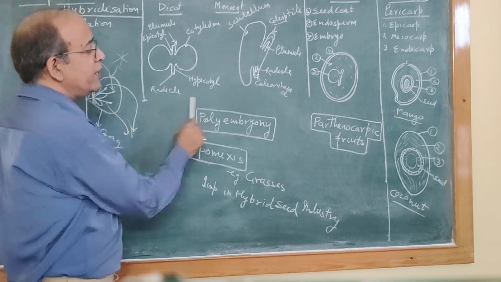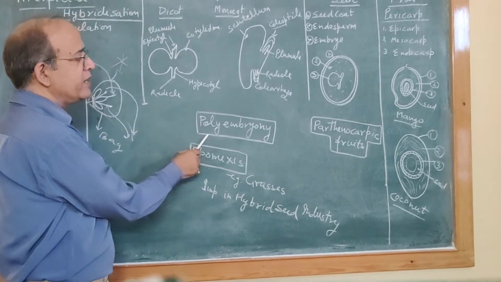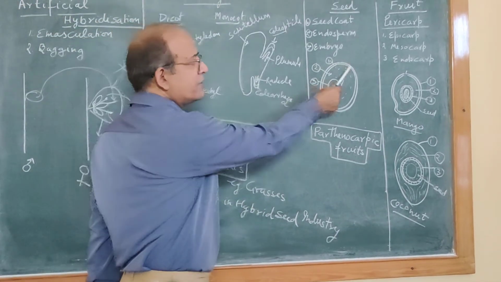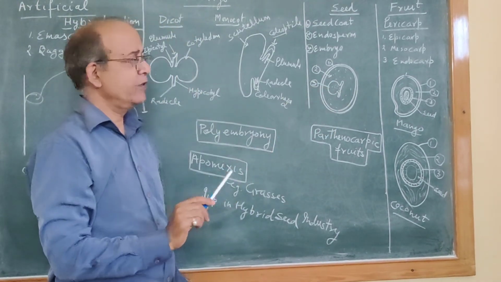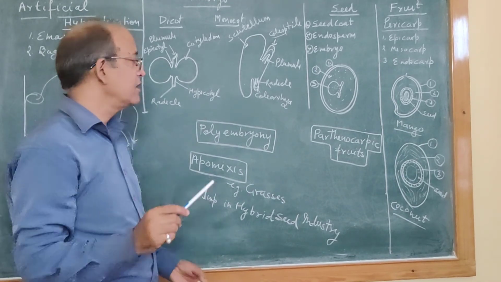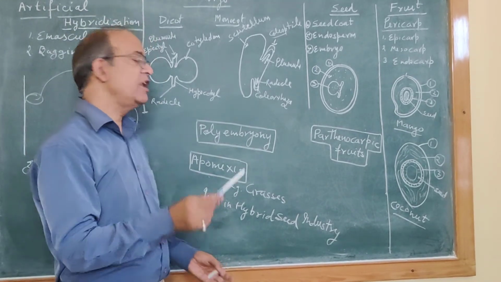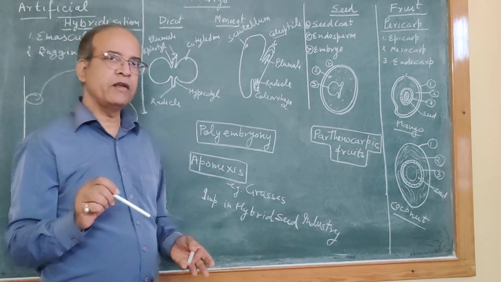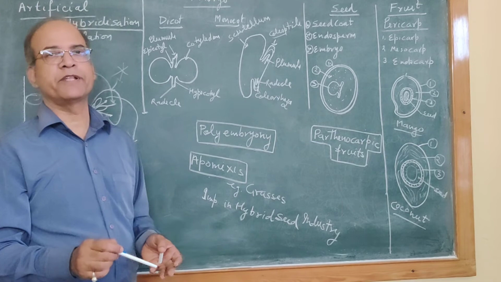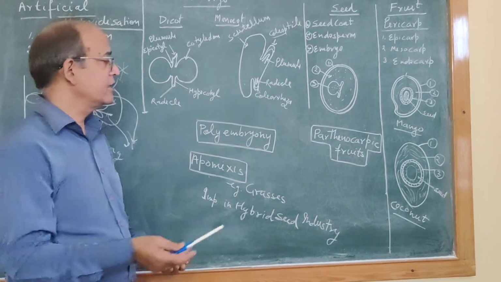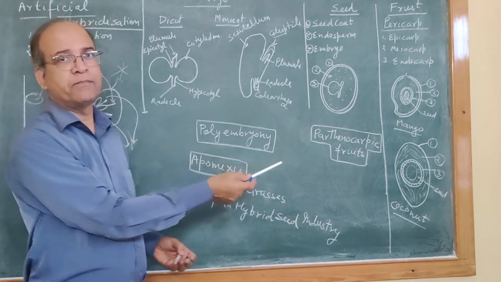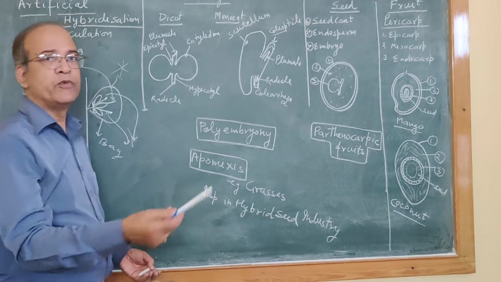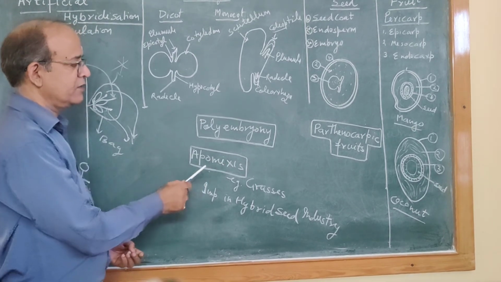The next term is polyembryony. Poly means many. Embryony means embryo. You know that in one seed, a single embryo is there. But exceptionally, sometimes in one seed, there may be many embryos. So when more than one embryo is present in a single seed, then it is polyembryony. Example is citrus, lemon.